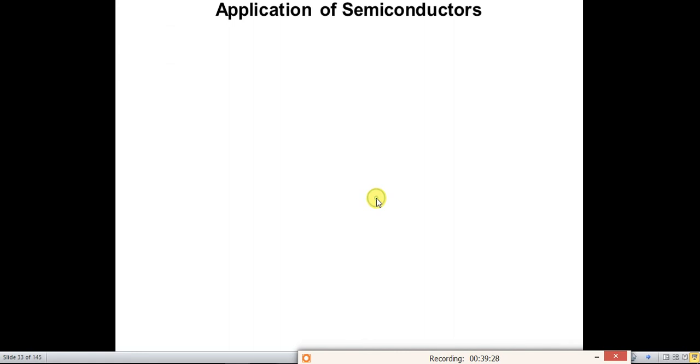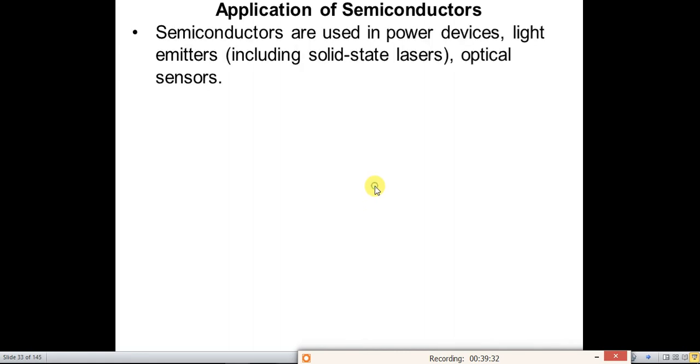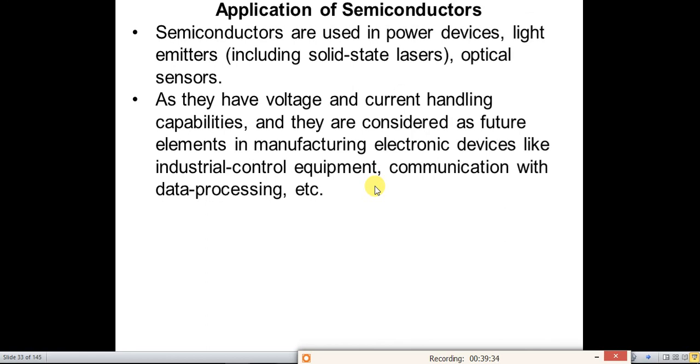Application of semiconductors. They are widely used for manufacturing all the electronic devices such as diodes and transistors. All the electronic devices are made of semiconductors.